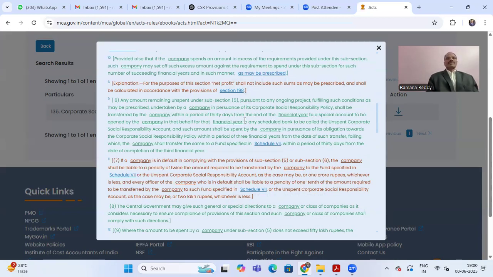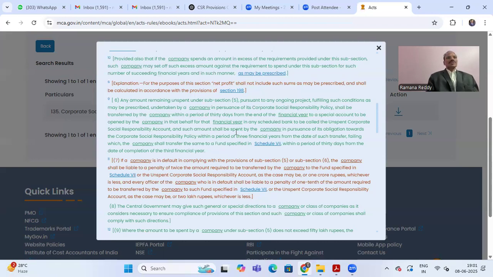Every year for an ongoing project, if any new ongoing project comes, that amount has to be transferred into a separate bank account. This has to be spent within 3 years. This is for the purpose of ongoing projects. Suppose within a period of 3 years it is also not spent, then immediately the company has to transfer it to the account specified in Schedule 7. This is what this subsection says.